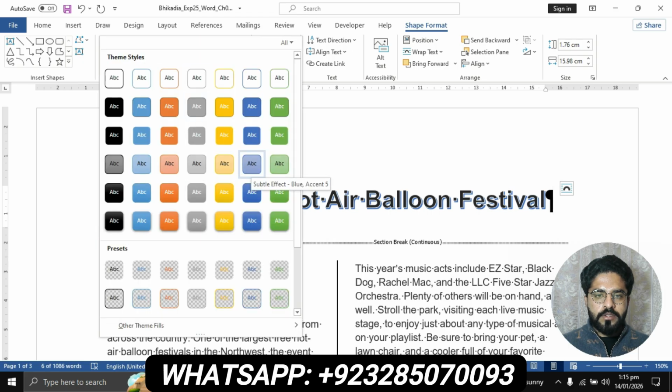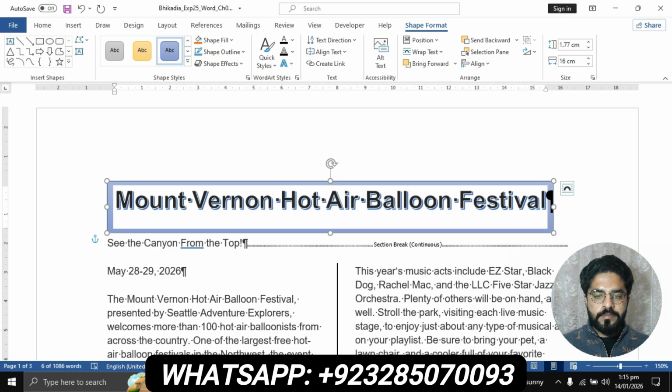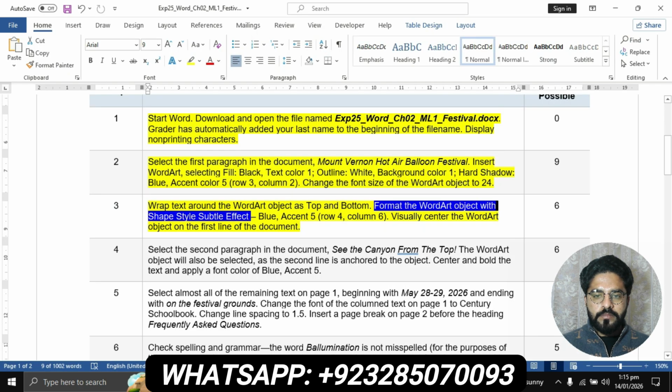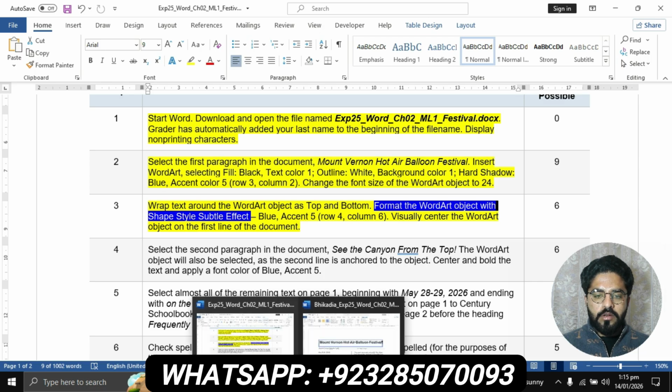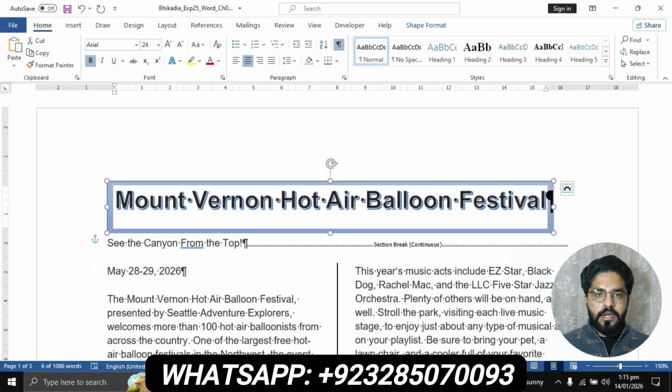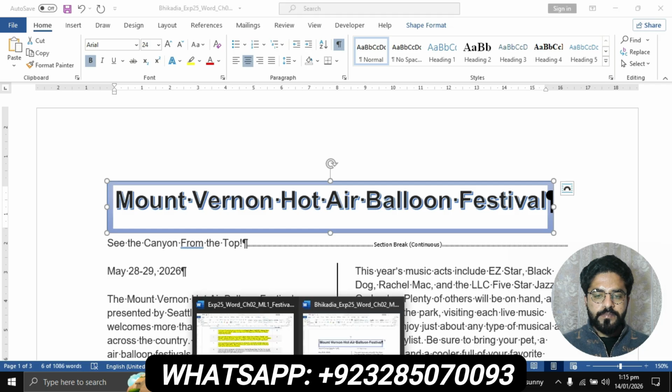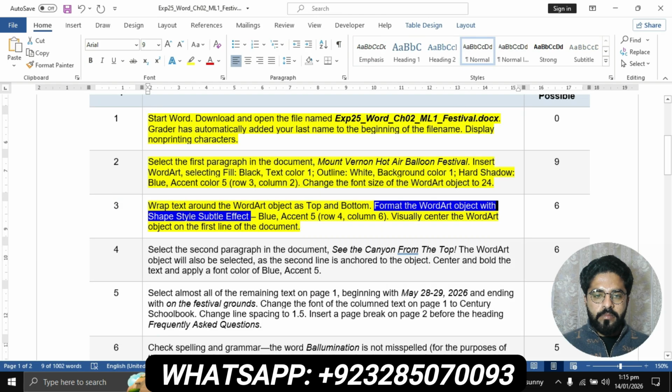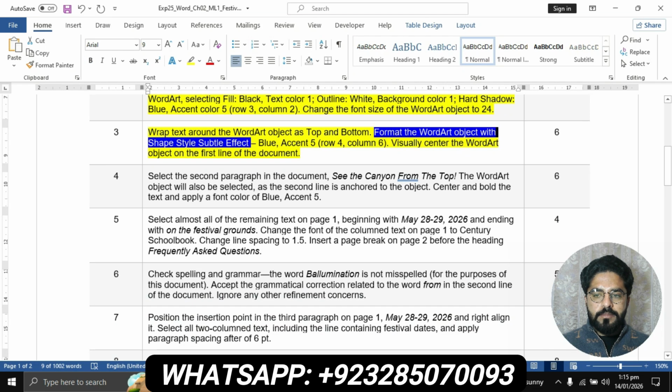Subtle Effect, Blue Accent 5. Apply this. And visually center the WordArt object on the first line of the document. Now you will have to center this. Go to the Home tab and center this. Question number 3 is completed.